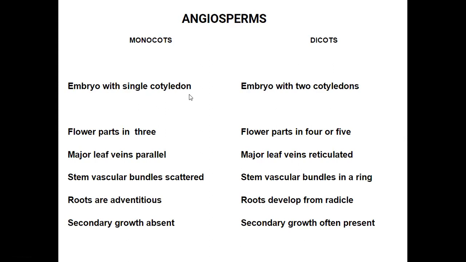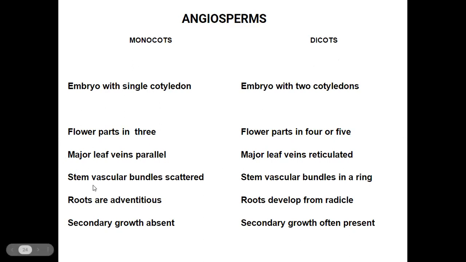In monocotyledons, the embryo has a single cotyledon. In dicotyledons, the embryo has two cotyledons. Flower parts are in threes in monocotyledons, meaning trimerous flowers. Four or five, meaning tetramerous or pentamerous flowers, are present in dicotyledons. In monocotyledons, the major leaf veins are parallel, so parallel venation is present. In dicotyledons, reticulate venation of leaves is present.